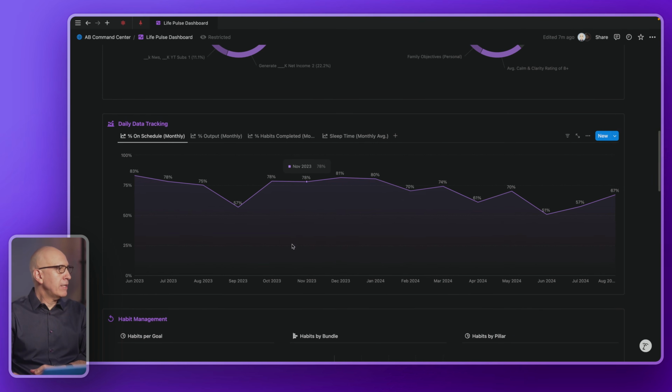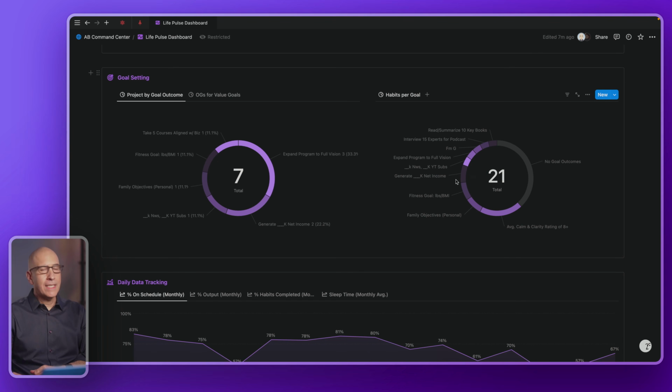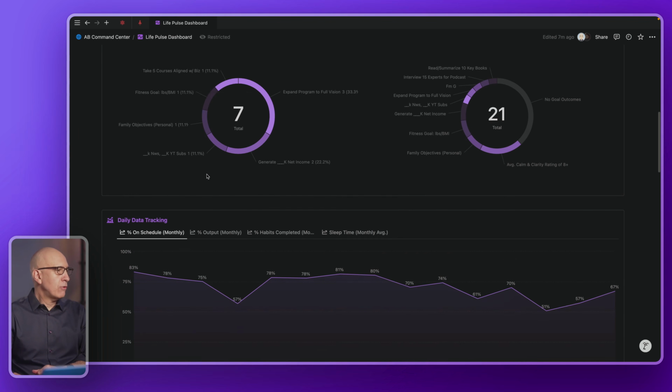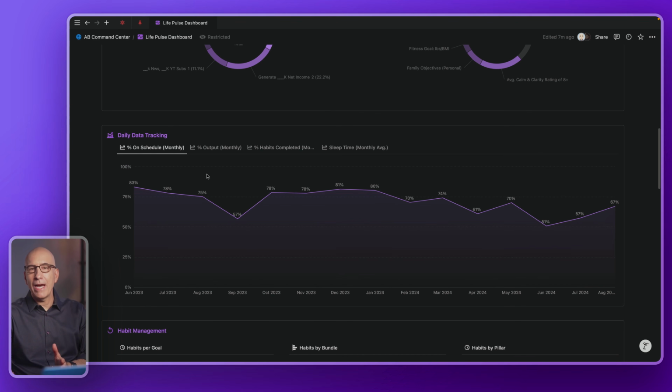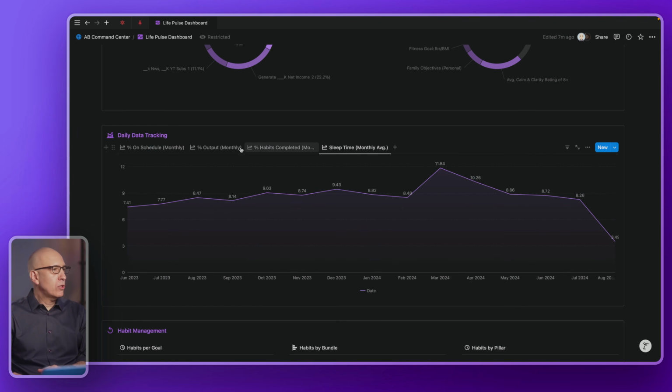So now we scroll down here and we get into our daily data tracking. So up here, we talked a bit about designing the intentions of our habits. And now we're tracking the performance of how well we did on those initiatives, those habits and routines we've been building for ourselves. And here I've stacked a whole series of these inside this one block. And of course, you could do a lot more.